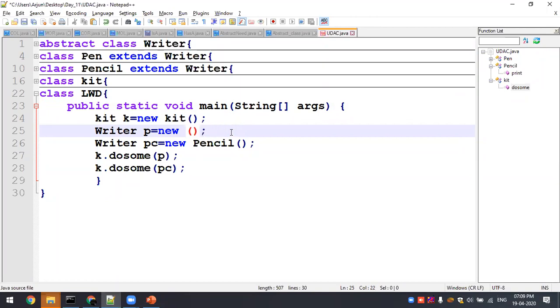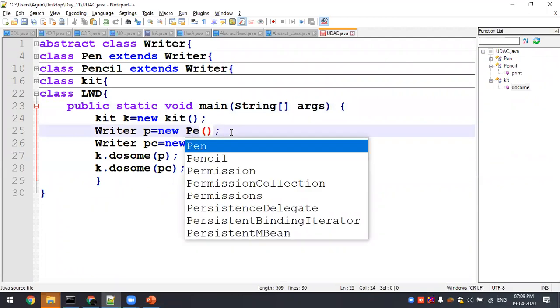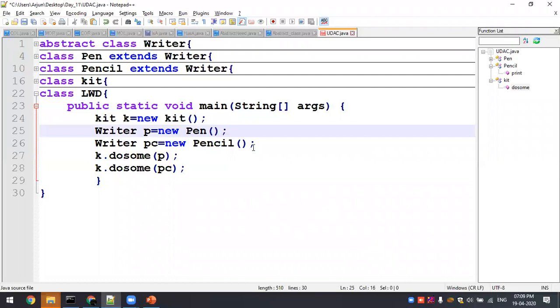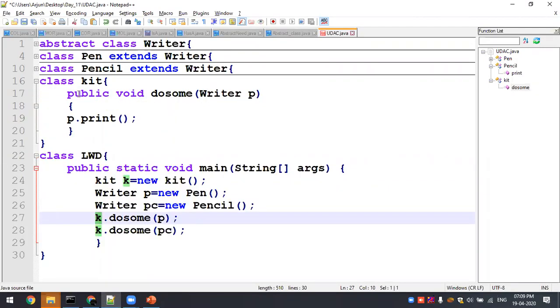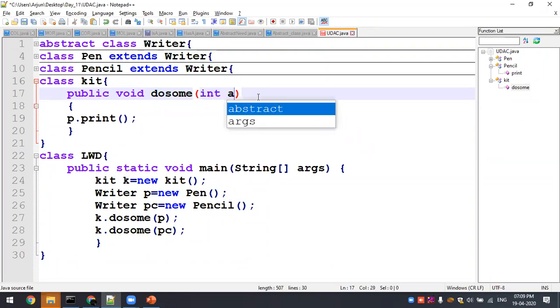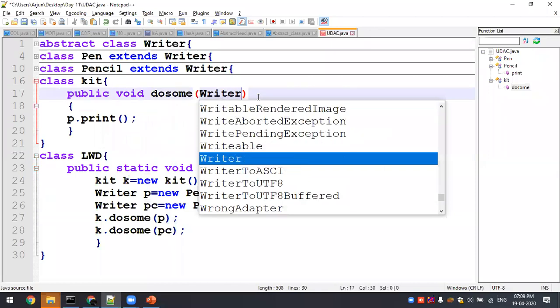With the help of a child class only, we can instantiate. One of the children is a pen, another child is a pencil. So the pen instance is P, the pencil instance is PC. That's it. Now I'm going to do some operation in kit. Inside kit, I'll be having a do-some-operation method. Inside, I'll be passing a parameter. Usually you guys will pass int A, int B, right? Similarly, my parameter is what? Object.